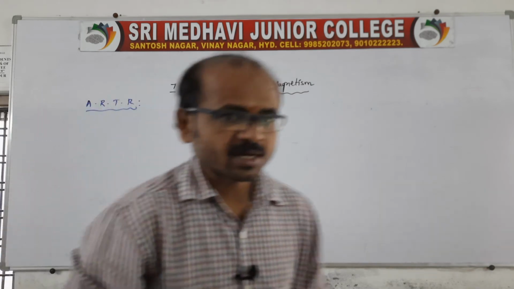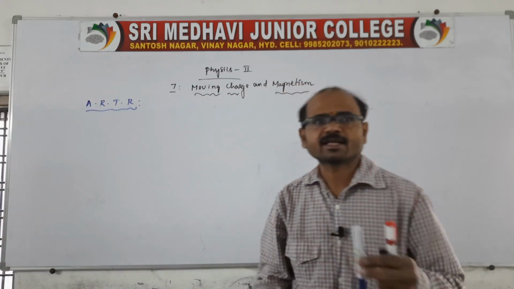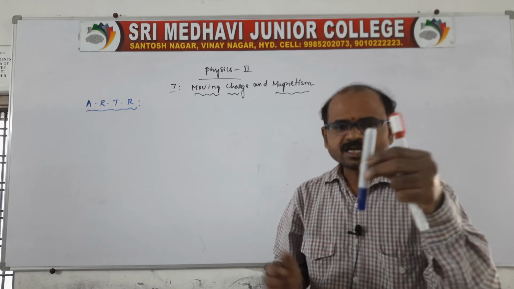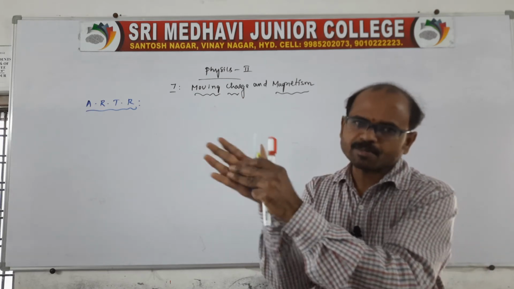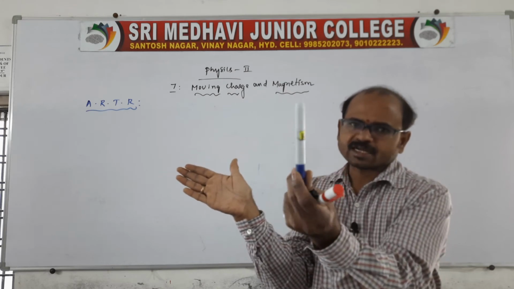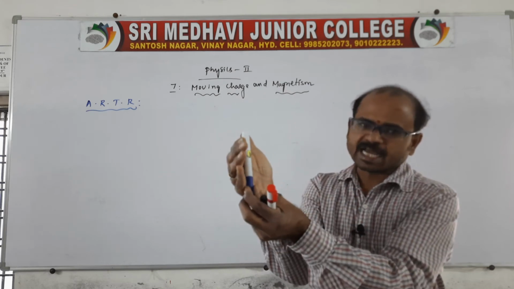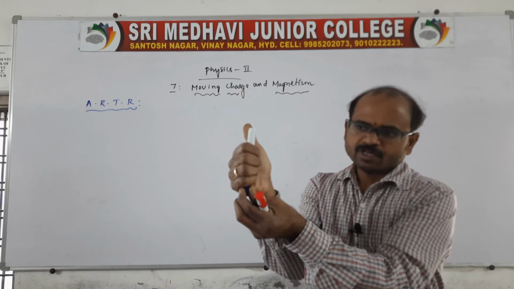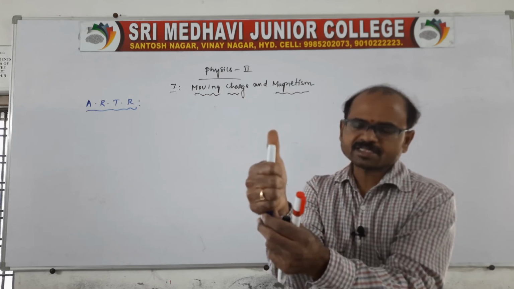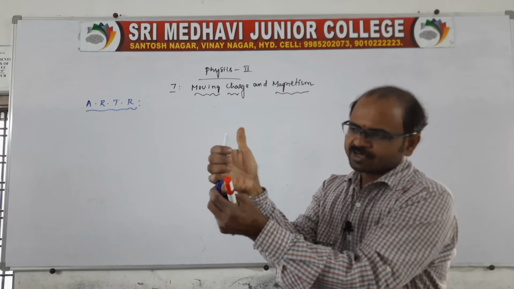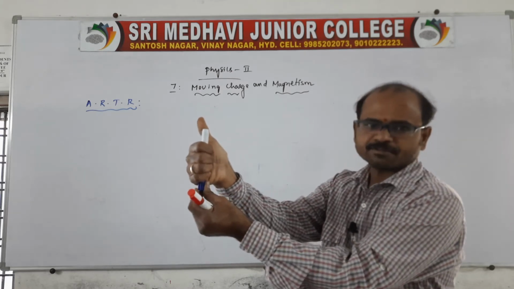Sir, what will be the Ampere right hand thumb rule? Let us take a current carrying conductor which is held in our right hand palm. This is what we call the palm. So when there is a conductor held in our right hand like this, the thumb indicates the direction of current, and the folded fingers indicate the direction of the magnetic field.